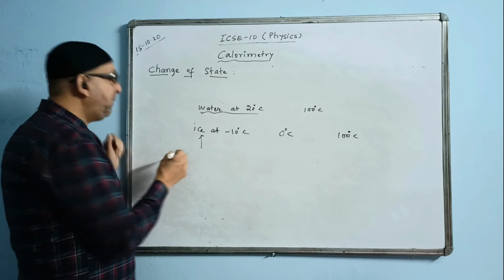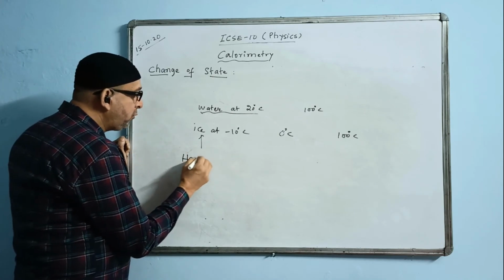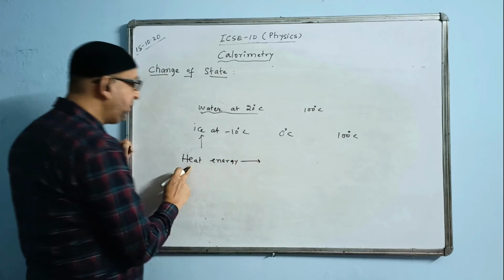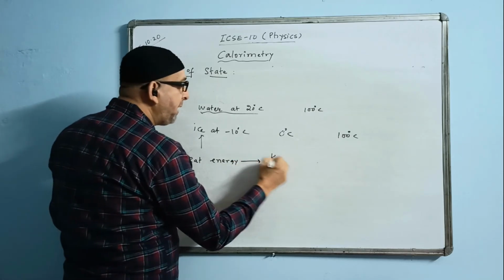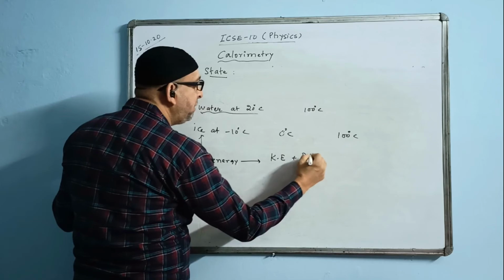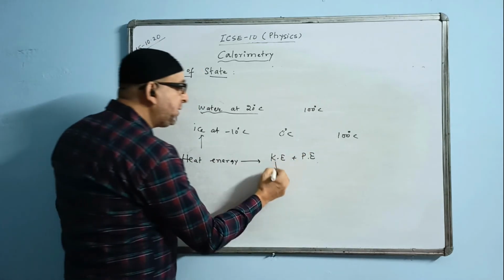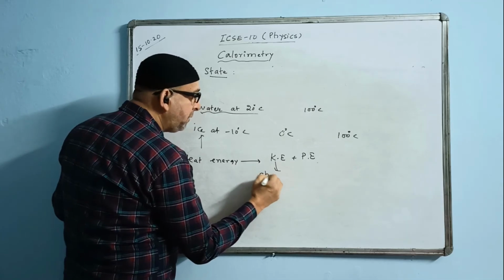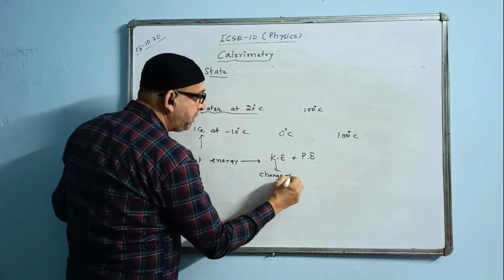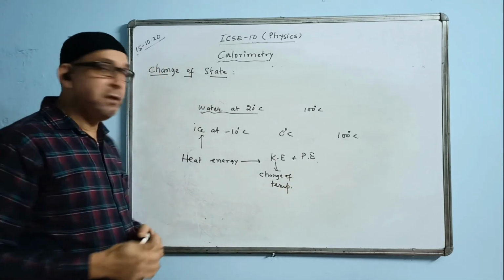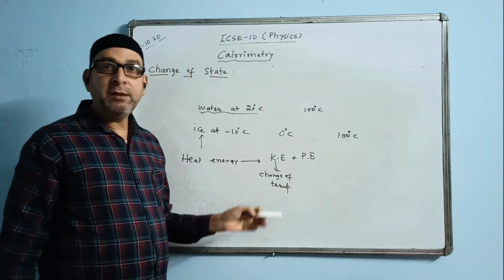The reason is, when you supply heat to a substance, this heat energy changes into both kinetic energy plus potential energy of the molecules of the body. Kinetic energy is related to change of temperature. Which kind of energy of the molecules of a substance is responsible for the change of state?